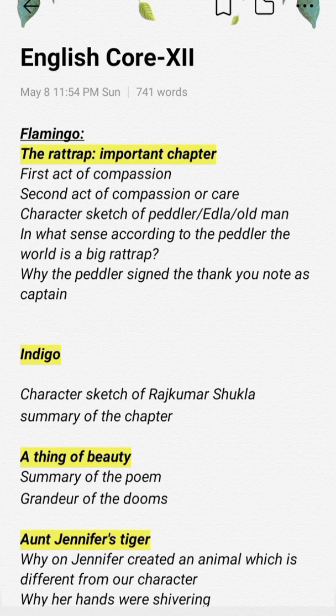Now what was the first act of compassion? First act of compassion was experienced by the peddler in the form of the old man's hospitality. Then we will write that despite knowing the fact that he didn't know the peddler and the peddler was a danger to him, still the old man opened his arms and acted charitable by providing food and shelter. He put the porridge pot on the fire. He divided a tobacco roll and gave the bigger slice to the protagonist, or to the peddler.